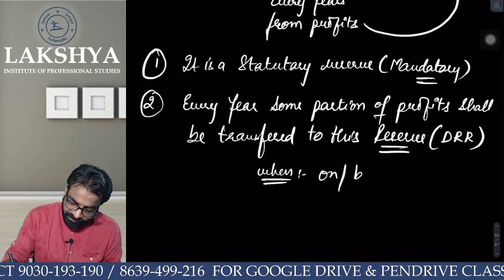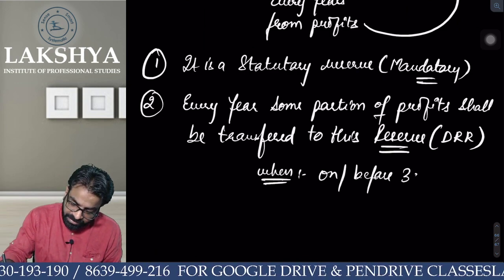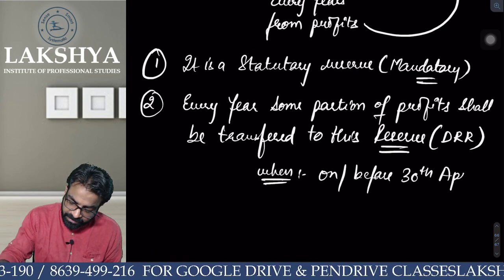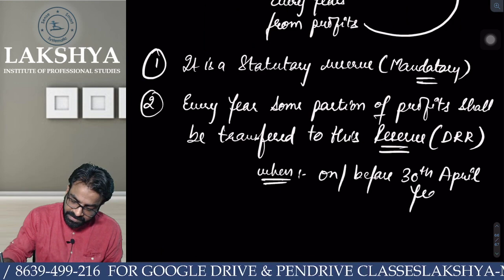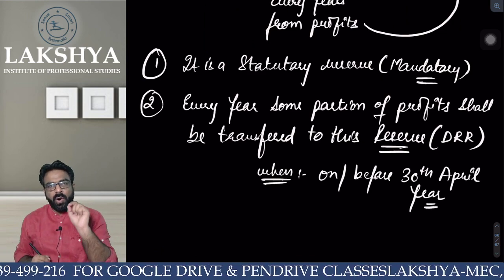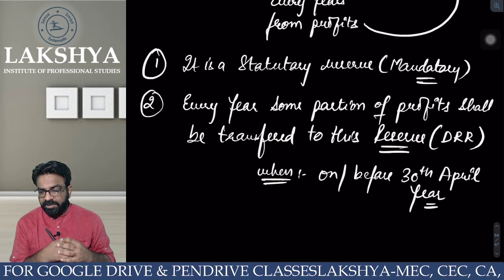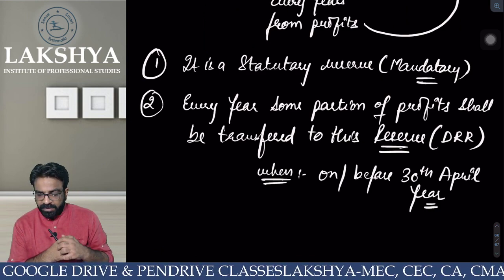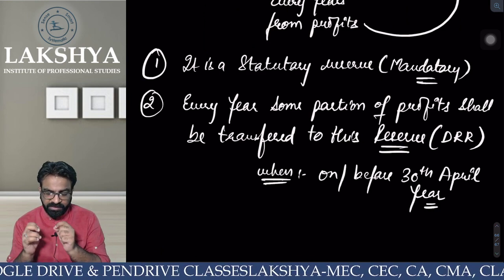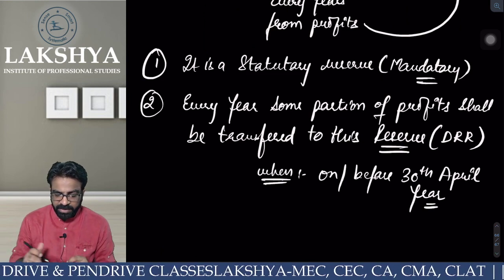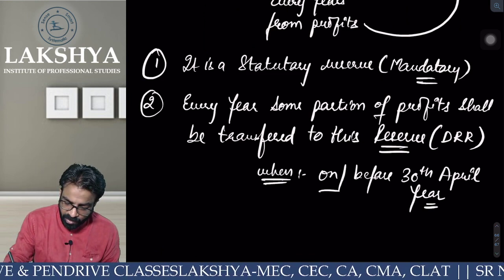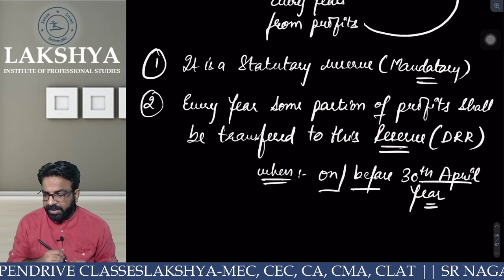When? On or before 30th April every year. Sir, when do we have to transfer? On or before 30th April every year. Everyone clear or not? Every year some portion of the profit shall be transferred to this reserve. But when do we have to transfer? On or before 30th April every year.